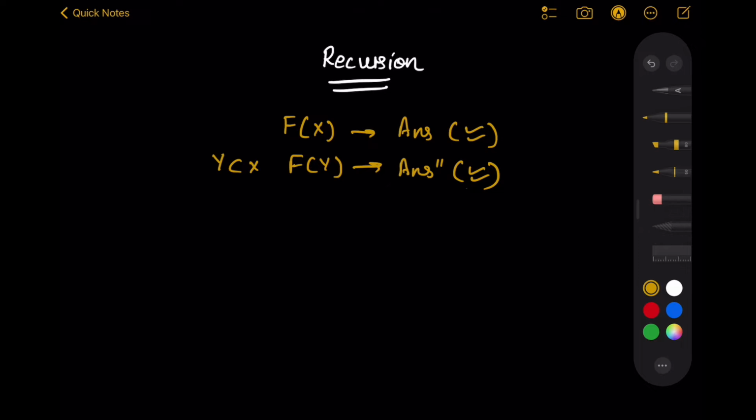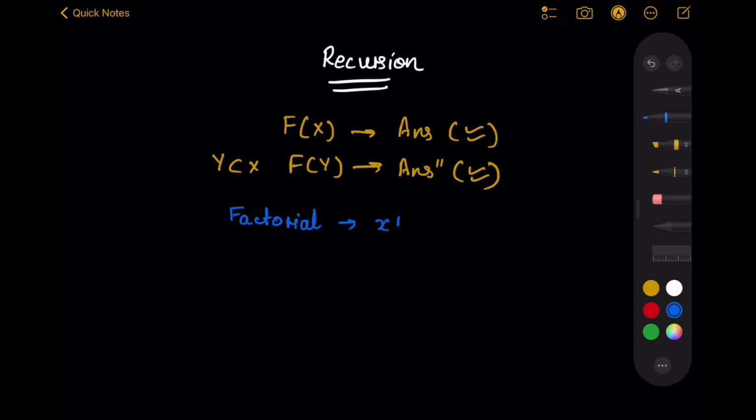I jump back to the bigger input and I use the data or feedback from those smaller sub problems to achieve the final answer for my bigger problem. Now let's take an example. For instance, one of the famous examples is that of a factorial.